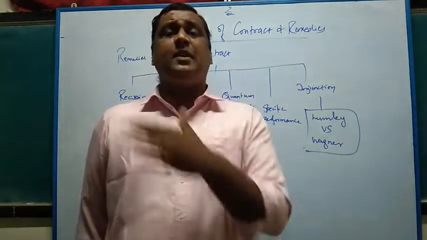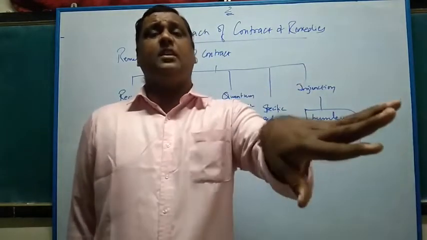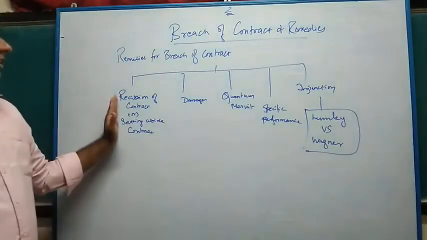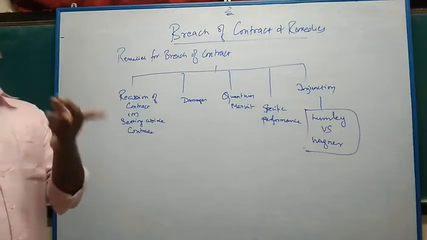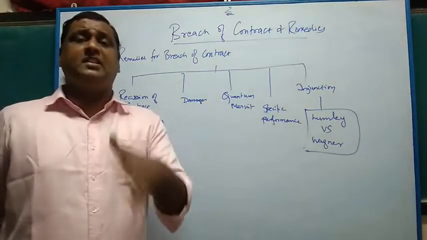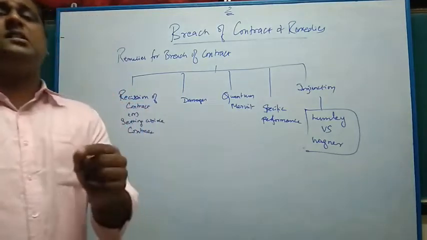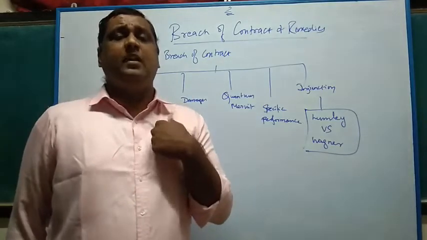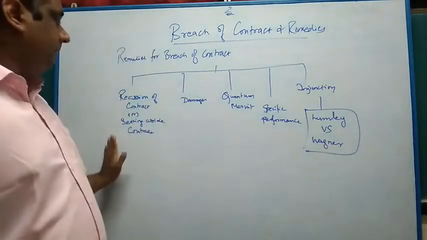Because of my problem, you are a sufferer. Therefore, you can ask me to set aside the contract. You can put a cancellation of the contract. You can move away out of the contract. So this is called rescission of the contract or setting aside the contract. So you need not further perform. Rather, you can cancel the contract and state that you are not willing to do any contract with me, because the failure to perform the obligation is a big fault on me, so you are not responsible. Therefore, you can put an existing contract to termination.